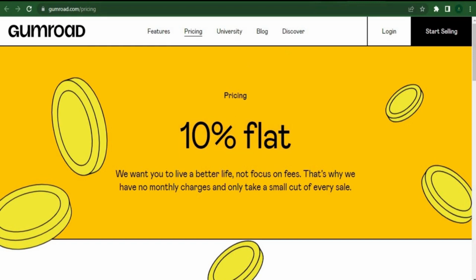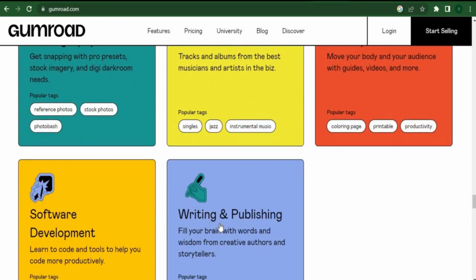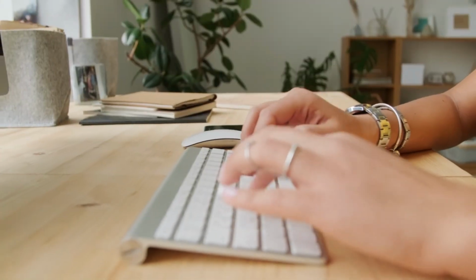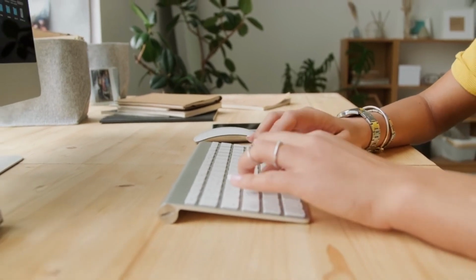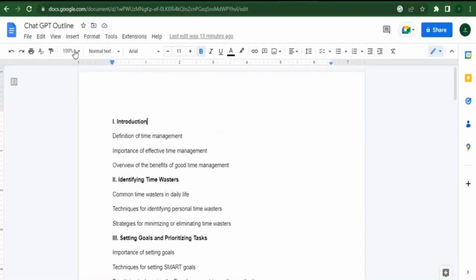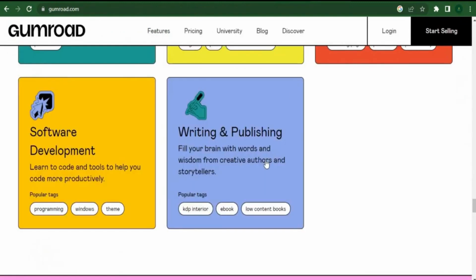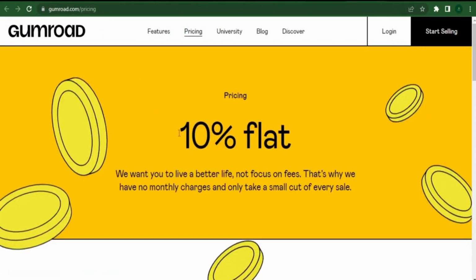So if you sell an ebook and make $100, Gumroad will deduct this amount from your earnings as platform usage costs. All that's left to do is spread the word about your ebook on social media once you've published it on Gumroad and made it available for purchase. You can attract people to visit Gumroad and purchase your ebook by using YouTube, TikTok, Twitter, Instagram, or Facebook.